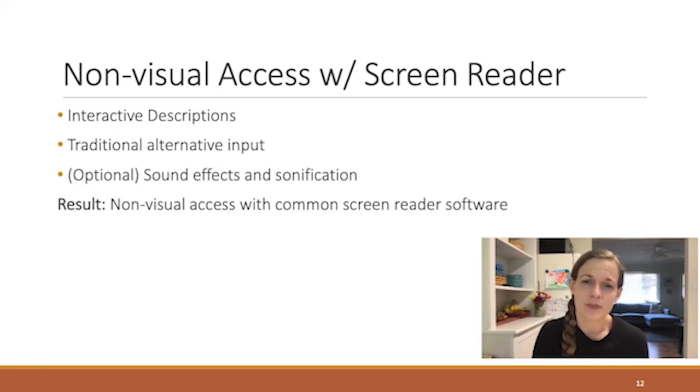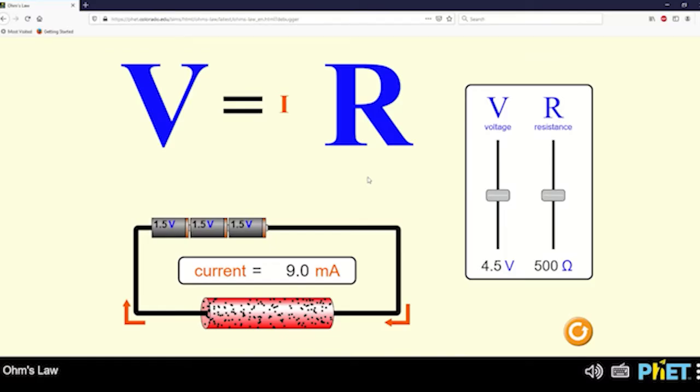I'm going to demonstrate this combination of features using the sim Ohm's Law. In this sim, there's an interactive equation and circuit. This sim allows you to investigate relationships between current, voltage, and resistance in a circuit. I'm going to first navigate through the sim using a screen reader as you might navigate through a web page. And we'll hear a brief description of the sim. It's about 150 words. I'll let you listen in.